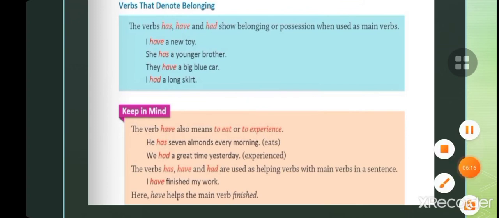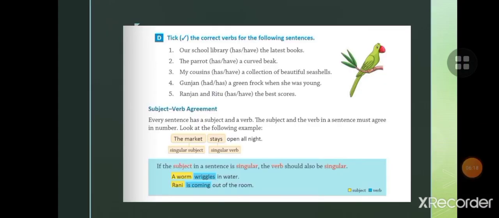Okay. So children, in exercise D, you will take the correct forms of the verb in the following sentences. Our school library. The sentence is given here. Our school library have the latest books. So what you have to do, you know that has is used for singular and have is used for plural. You will write our school library has the latest books. The parrot dash a curved beak. So you will write has. Children, you will write has in a singular case and you will write have in the plural case.